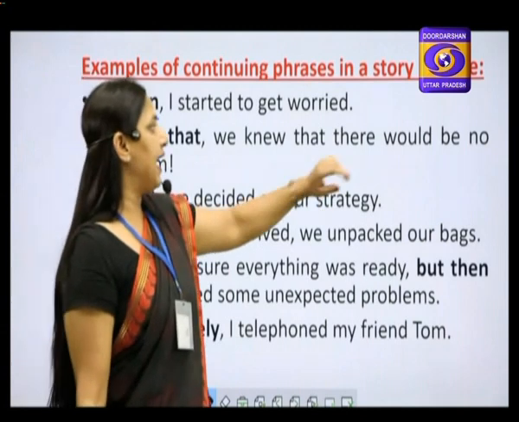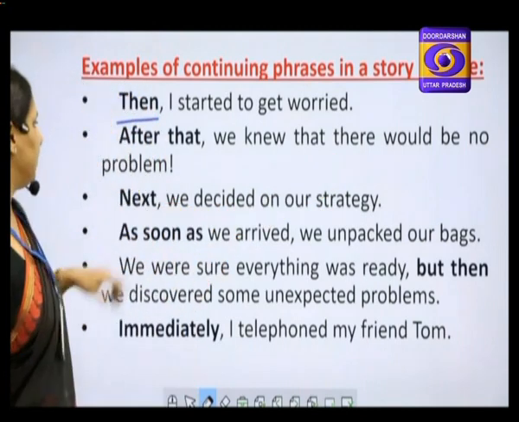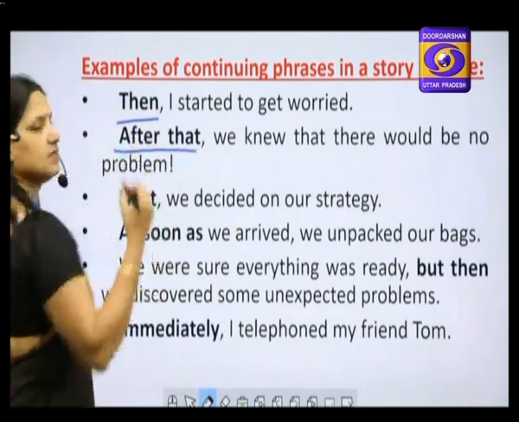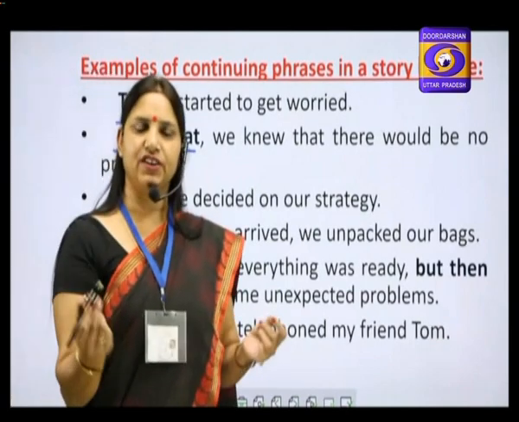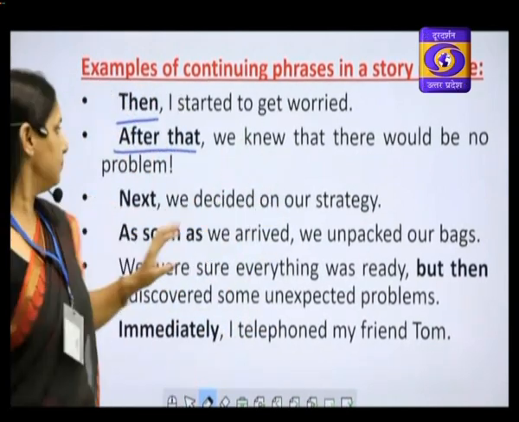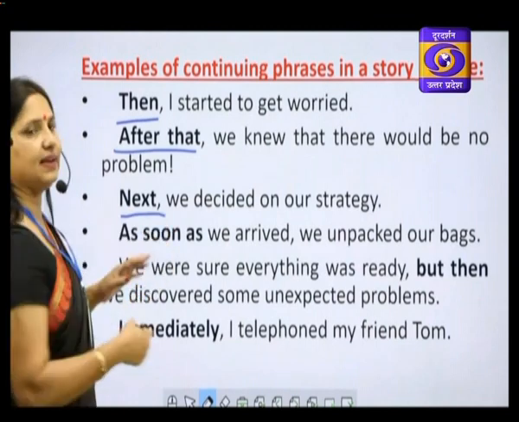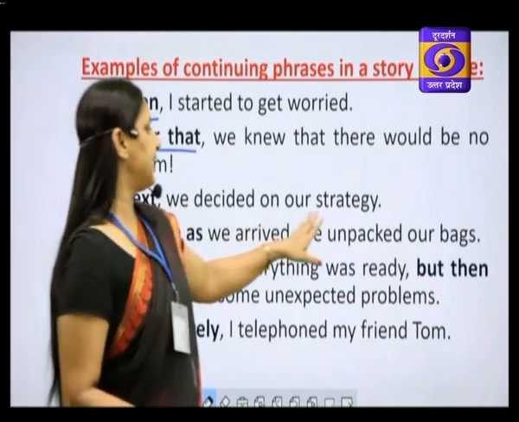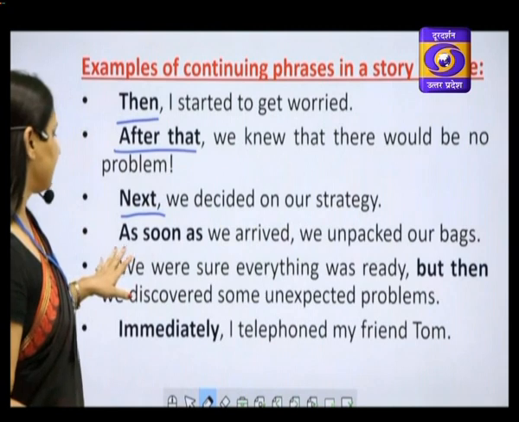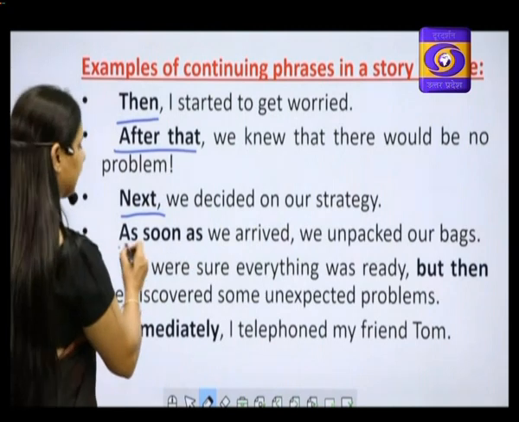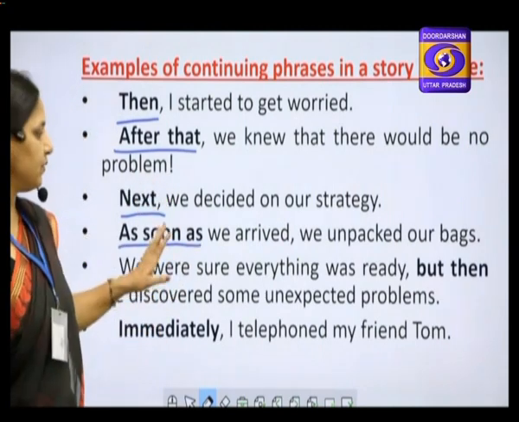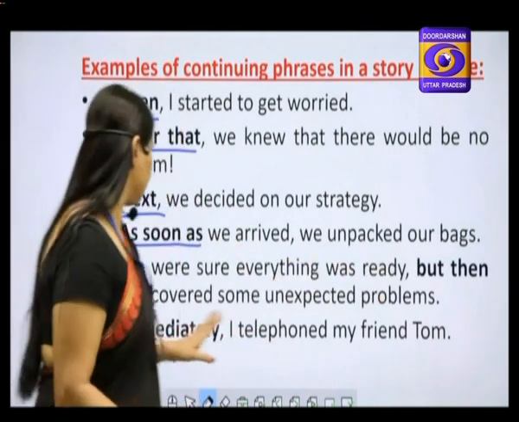After that, we knew that there would be no problem. After some event, some arrangement, we thought there would be no problem. Next, we decided on our strategy. As soon as we arrived, we unpacked our bags. This is one event happening just after the other.